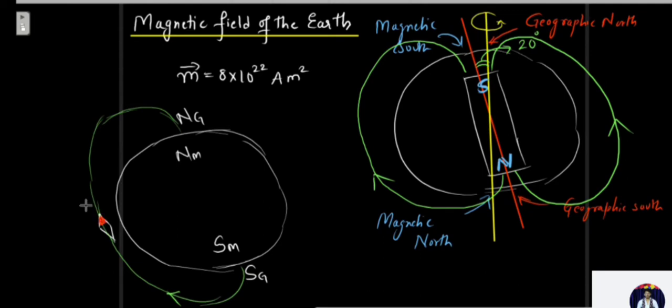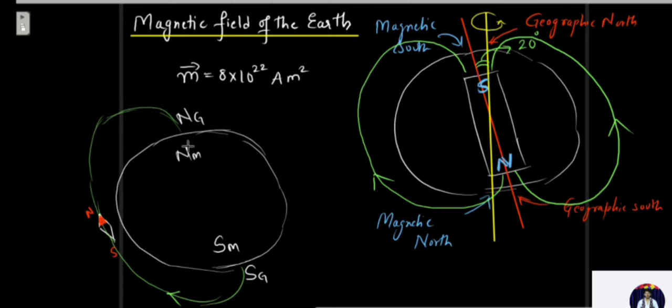So north has to come on top and south has to come down, because the magnetic field line should travel from south to north, correct? So the needle would arrange itself like this. That means it would point towards the south pole of the magnet.